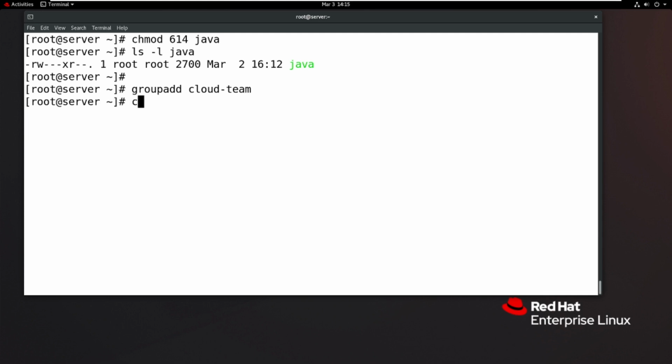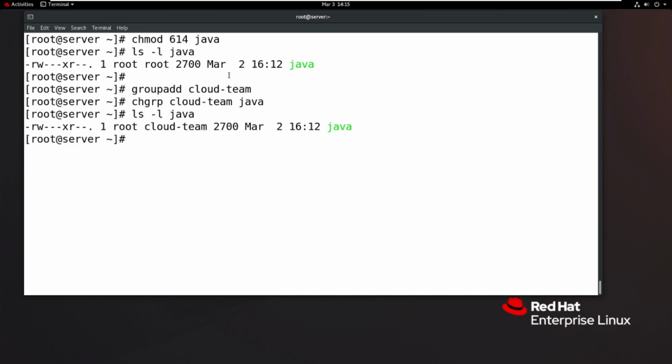So now chgrp to change the group name. The group name is cloud team. The Java file belongs to the what? Cloud team. Then enter. Check it: ls space -l now Java file. So now the Java file belongs to cloud team. Then cloud team people can access the Java file with execute.